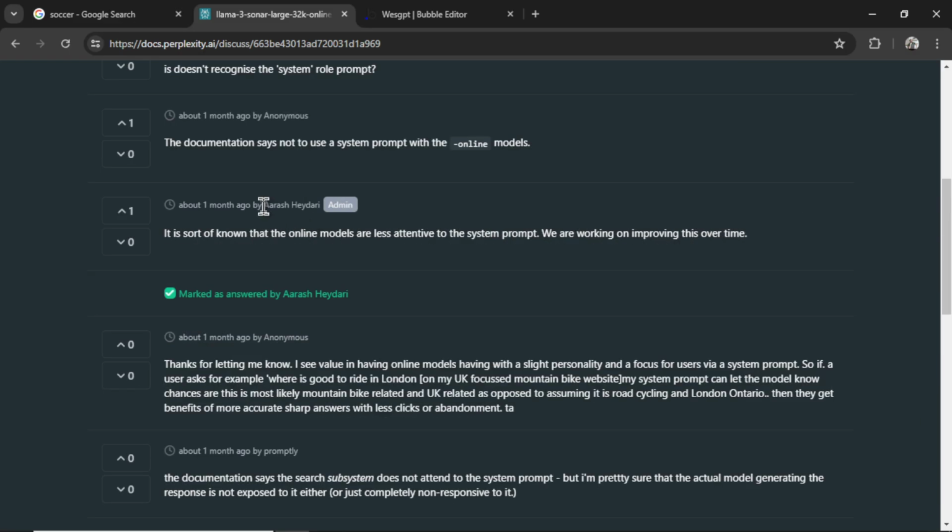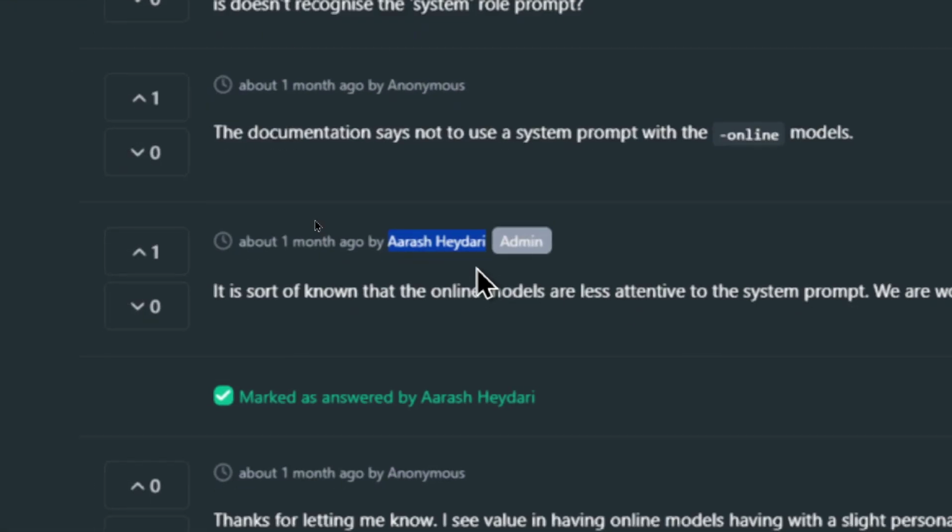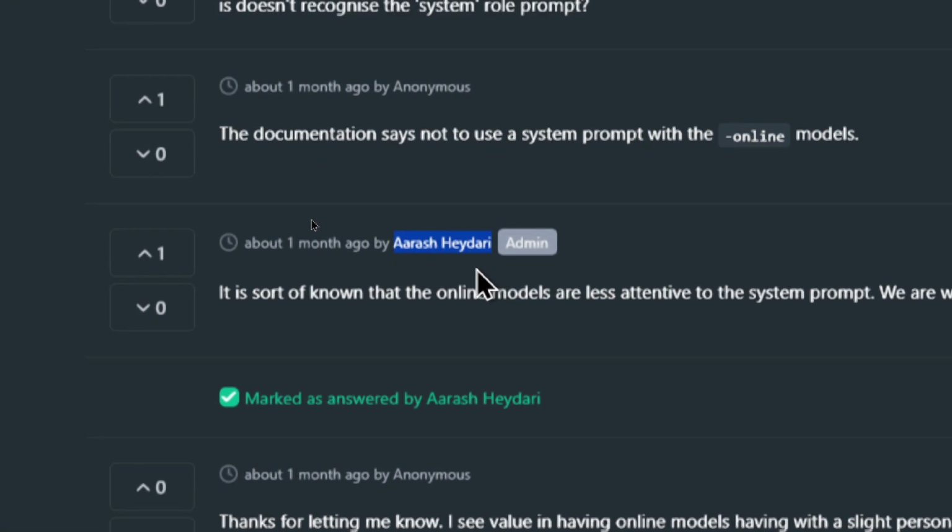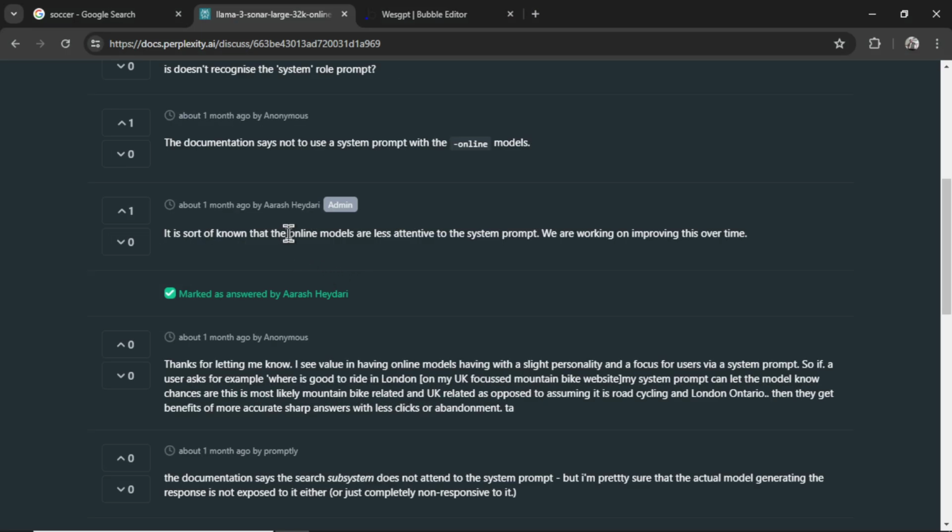Right down here, this admin user, I'm not going to try to pronounce the name, sorry about that. This user seems to be the developer of Perplexity AI. I got this from some of the other responses, and they say that the online models are less attentive to the system prompt and they are working on improving this over time. This is in sharp contrast to OpenAI, where I feel that their language models really listen to the system prompt, maybe even more than the user prompt in some cases.